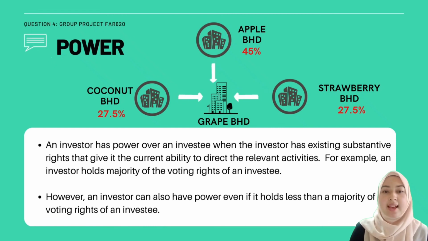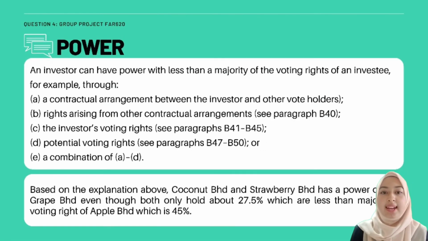So, the answer is, an investor has power over an investee when the investor has existing substantive rights that give it the current ability to direct the relevant activities. For example, an investor holds a majority of the voting rights of an investee. However, an investor can also have power even if it holds less than a majority of the voting rights of an investee.